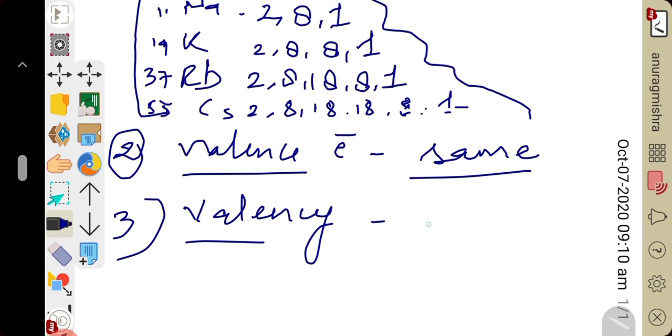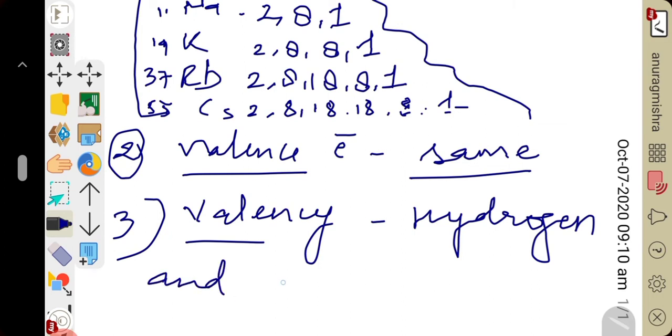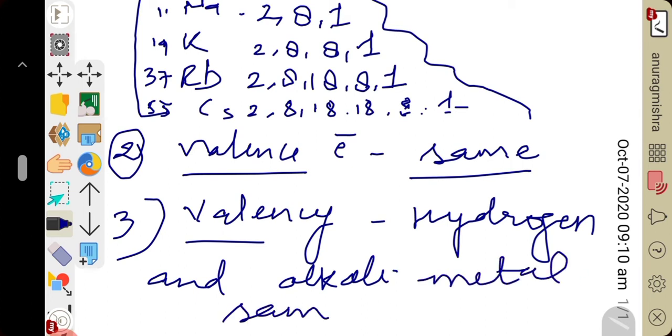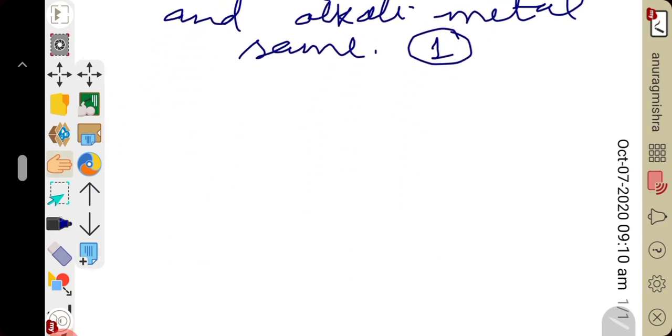So the valency of hydrogen and alkali metals is the same, because they have the same number of valence electrons. It means their valency is 1. Valency is 1, right?